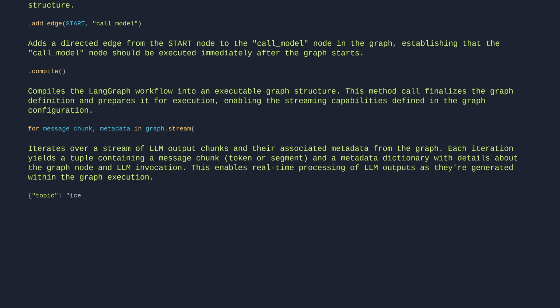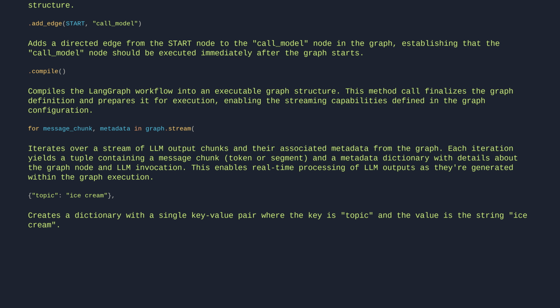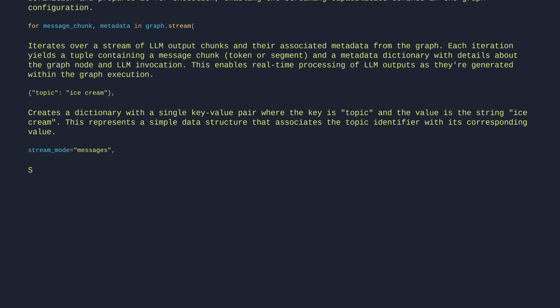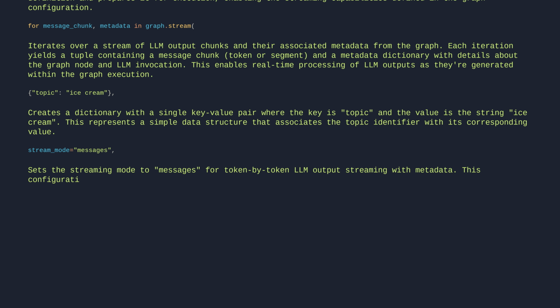{"topic": "ice cream"}. Creates a dictionary with a single key-value pair where the key is topic and the value is the string ice cream. This represents a simple data structure that associates the topic identifier with its corresponding value. stream_mode="messages". Sets the streaming mode to messages for token-by-token LLM output streaming with metadata. This configuration will emit tuples containing each message chunk and associated metadata during graph execution.